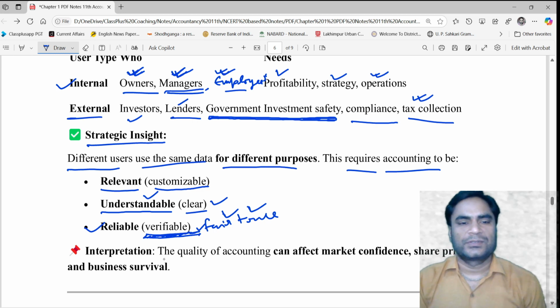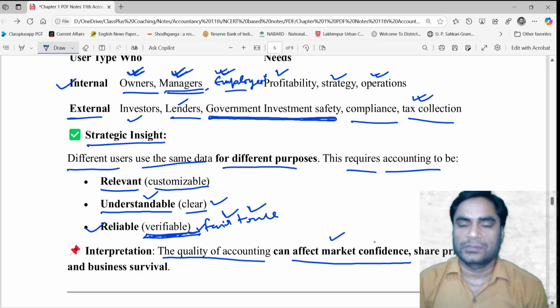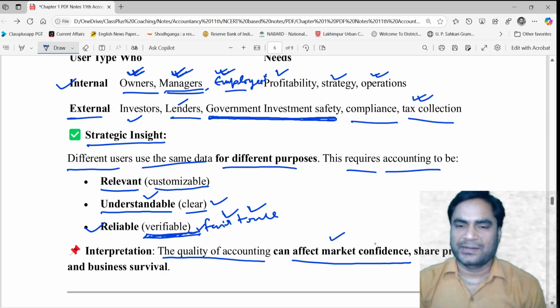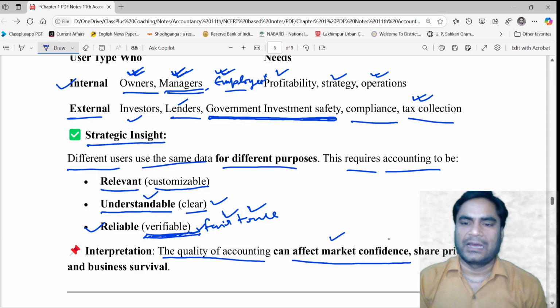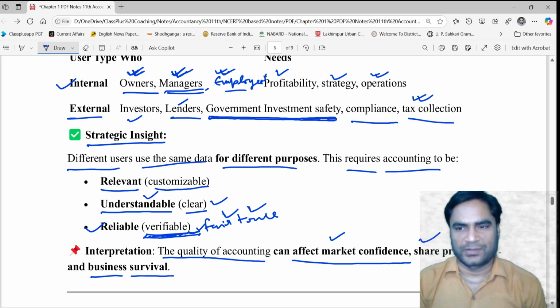Okay, so the quality of accounting can affect market confidence. If the quality of accounting is not good, then the market confidence would not be high. If the information is qualitative, then the market confidence would be high, and that will increase the share price of your organization, and the business will not only survive but also grow in the long run.